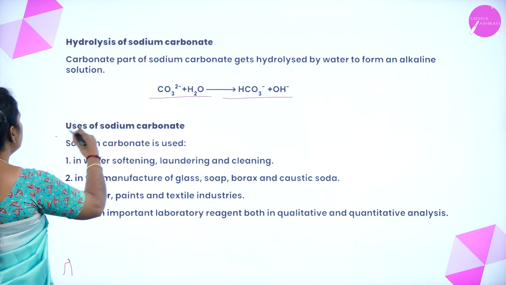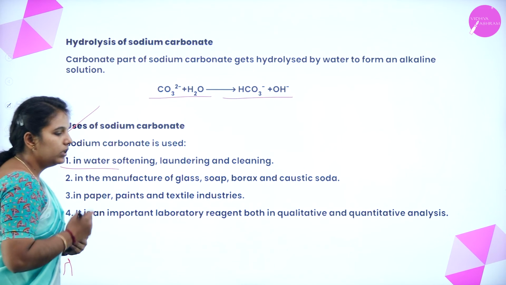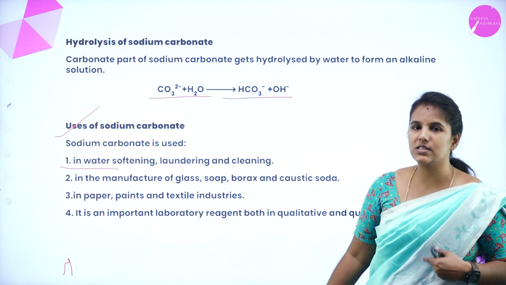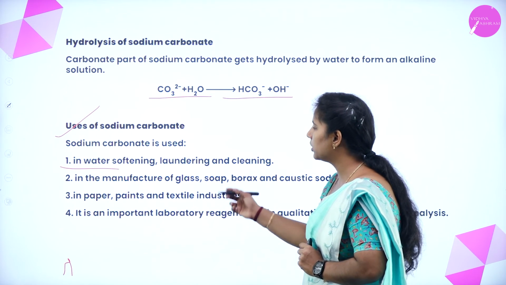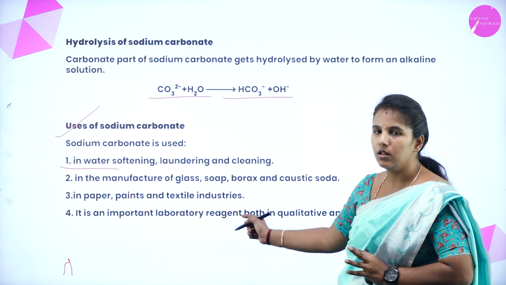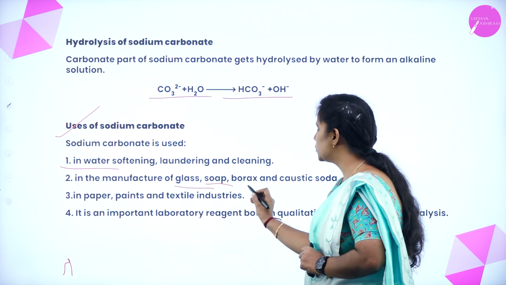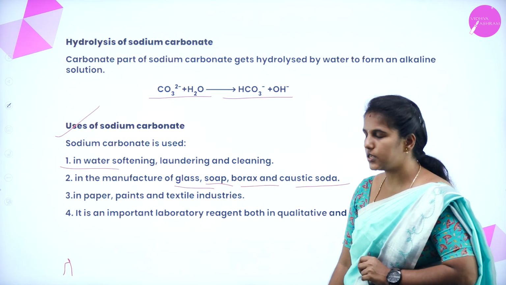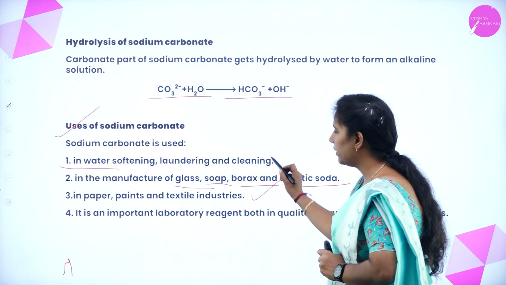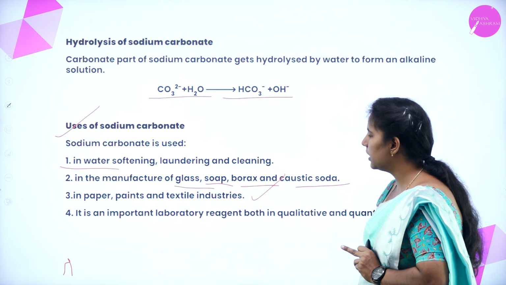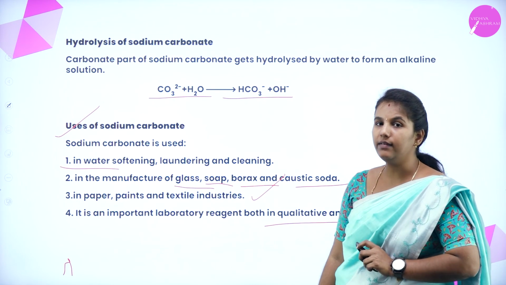The carbonate can easily react with water and form an alkaline solution. And last is uses of sodium carbonate. We know that it is used as washing soda, especially in laundry, as a washing powder, and to soften water. For cleaning also we use washing soda, and it is used in manufacturing of glass, soaps, borax as well as caustic soda, and in the paper industry, especially in paints and the textile industry. It is also a very important laboratory reagent, both in qualitative as well as quantitative analysis.